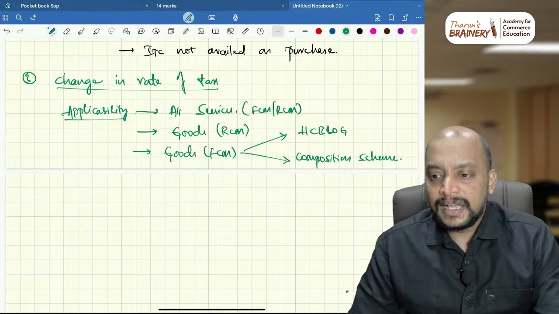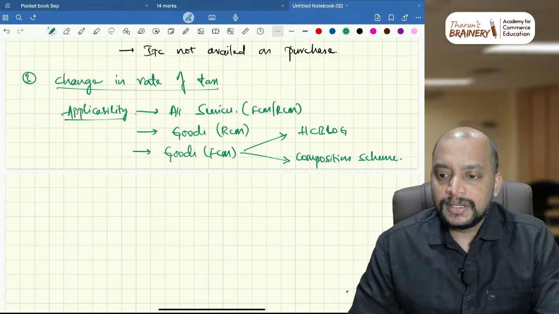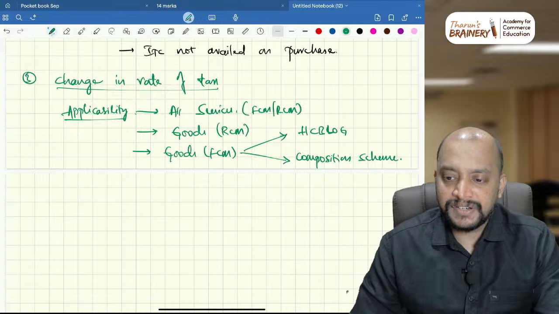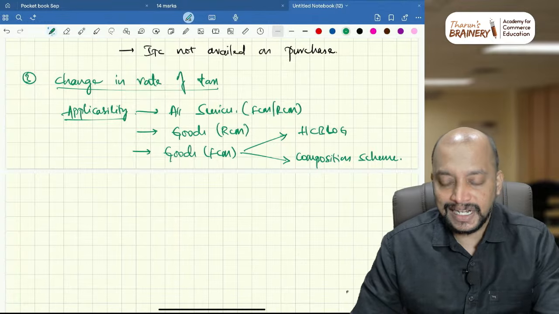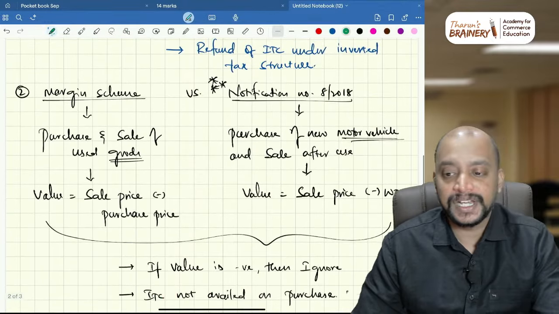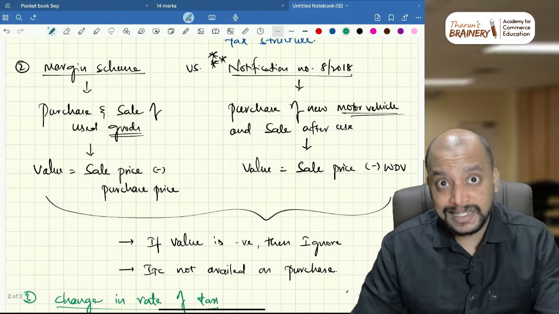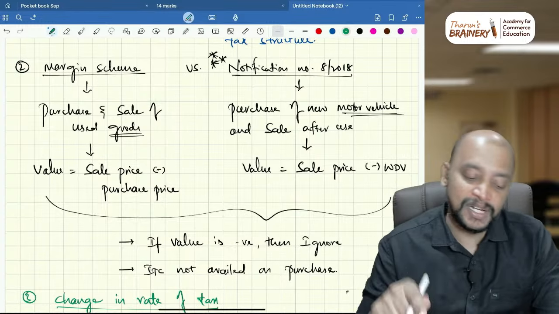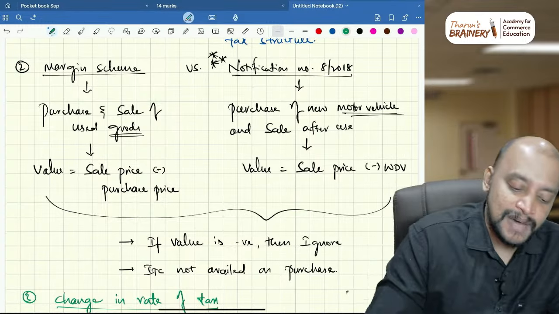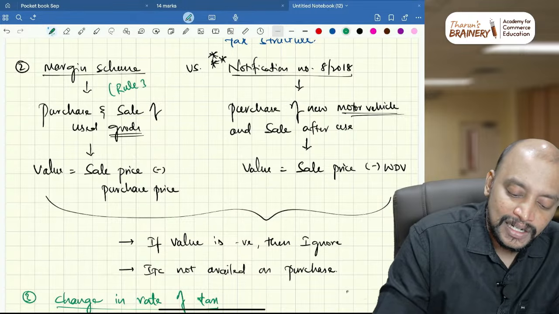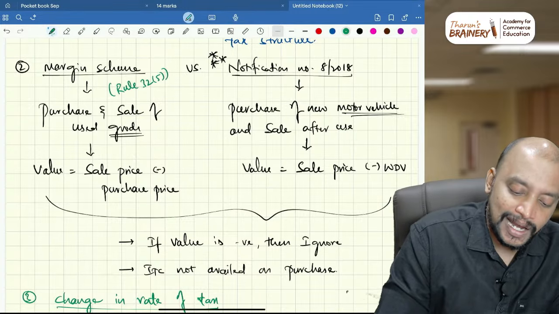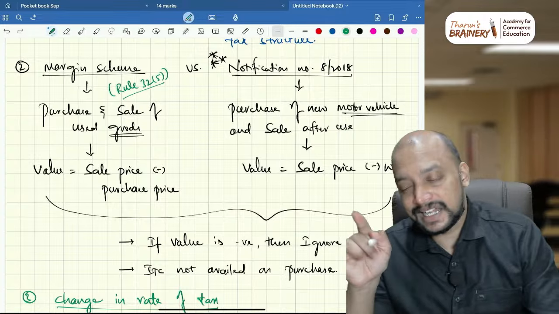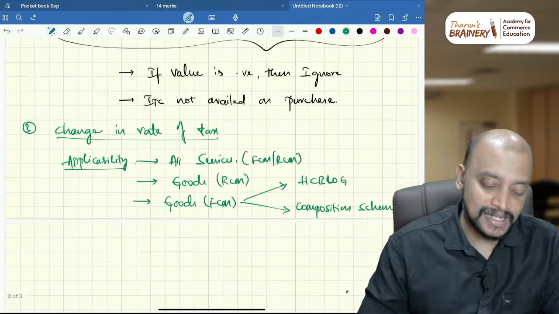And the one example you gave in Rocket Revision where the car dealer capitalized GST and who sold it later, is it the margin scheme or notification 8/2018? Definitely it is notification 8/2018. Because when he capitalized it and sold it after, notification 8/2018 will be applicable, it is not the margin scheme. Margin scheme is rule 32 sub rule 5, okay. So for buying and selling of second hand goods, in that case it will be margin scheme only.